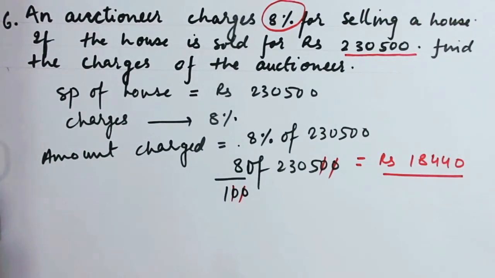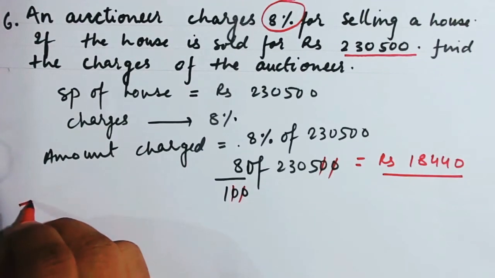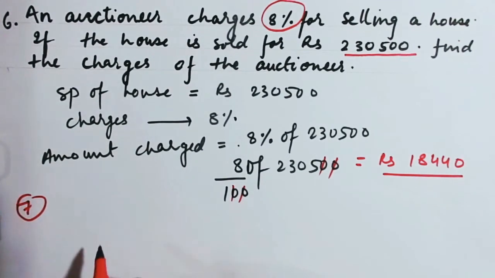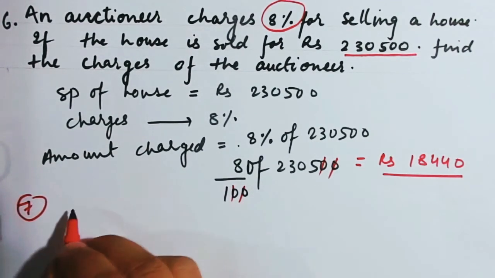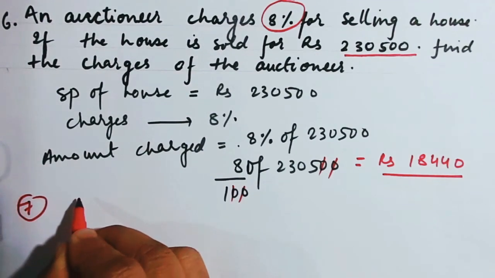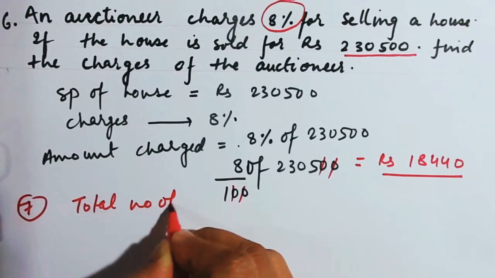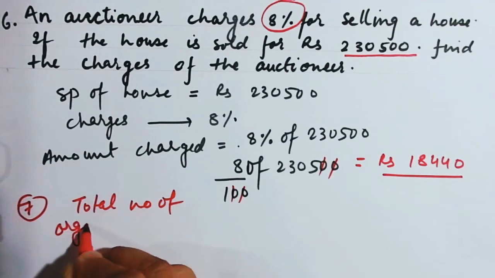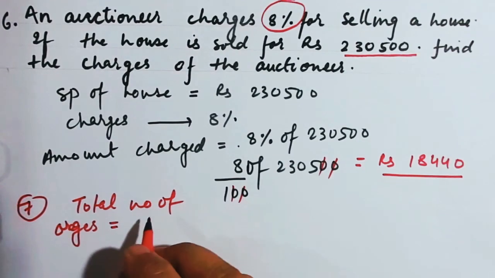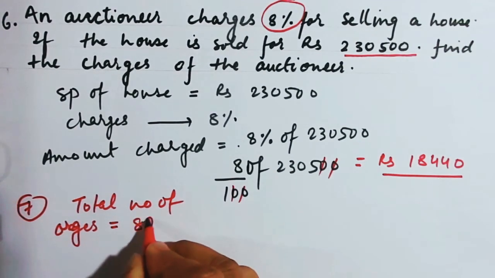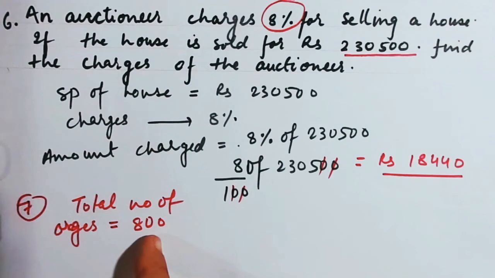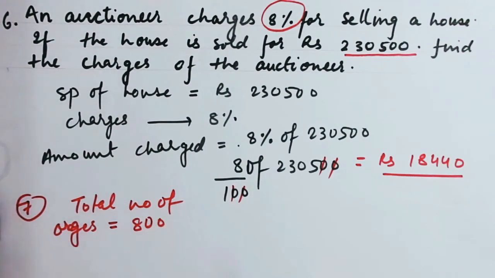Okay, in number 7 what they say, out of 800 oranges, so total number of oranges is equal to 800. Now out of this total number of oranges, 50 are rotten, which keeps on happening.